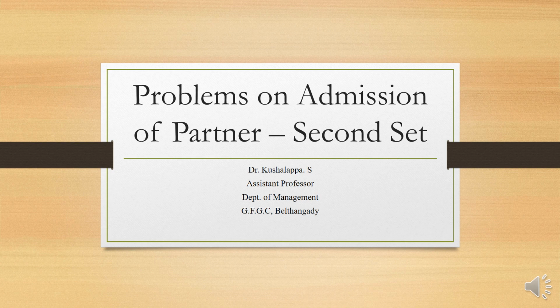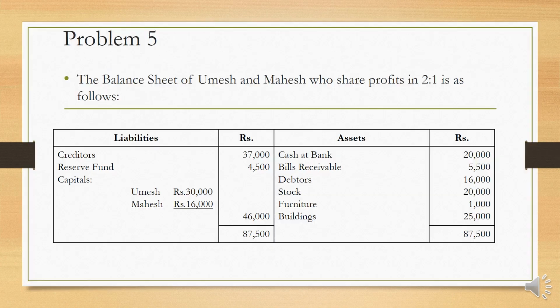Dear students, in this video let us work out some more problems related to admission of partner. This is the problem. The balance sheet of Umesh and Mahesh, who share profits in the ratio 2:1, is as follows. Liability side: creditors 37,000, reserve fund 4,500, capitals of Umesh 30,000, Mahesh 16,000.